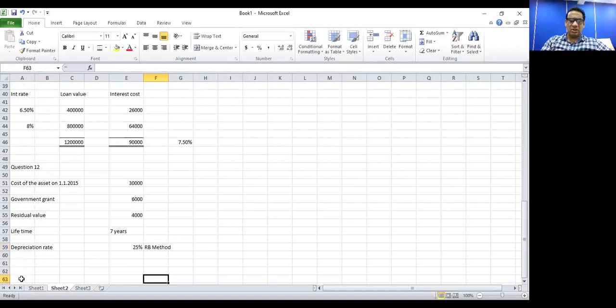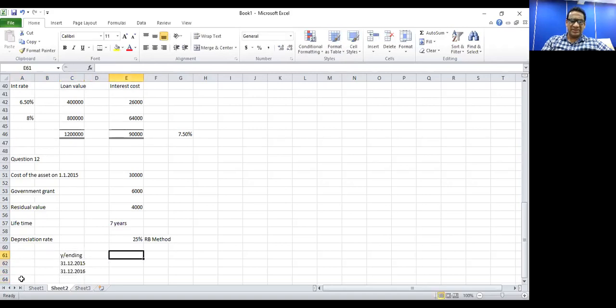Now the question is about the year ending 31st of December 2016. So 31st of December 2016 is not the first year but the second year. So first of all we need to calculate the cumulative depreciation for both years, for the years ending 31st of December 2015 and 31st of December 2016. So on both these years, let's first calculate the depreciation.